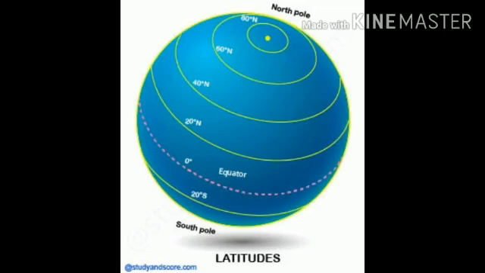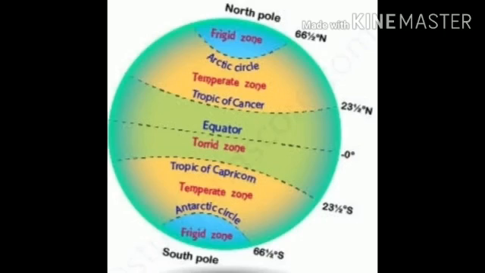Children, let us discuss important parallels of latitudes. Students, the equator, Tropic of Cancer, Tropic of Capricorn, Arctic Circle and Antarctic Circle are the important parallels of latitudes. Students, the distance of a place north or south of the equator is measured in terms of an angle and expressed in degrees. So, latitude is also defined as the angular distance north or south of the equator.